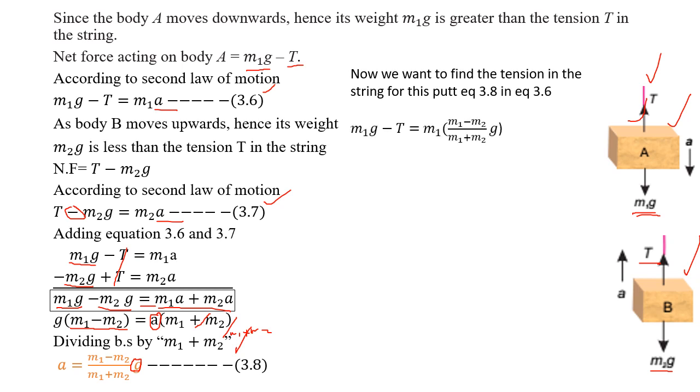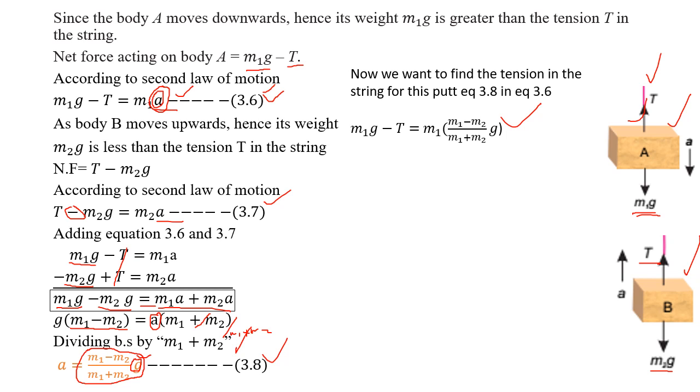Over here this is the acceleration, right? And if we use this equation, over here this is also acceleration. So if we put these values over here, this equation can be written as m1g minus T is equal to m1, and a is replaced with this quantity.